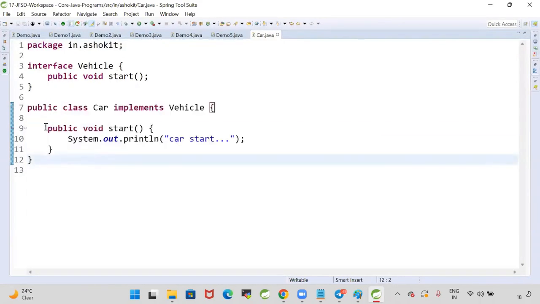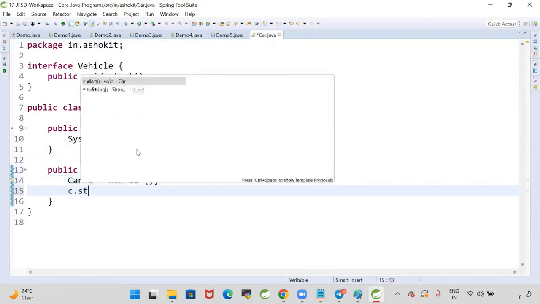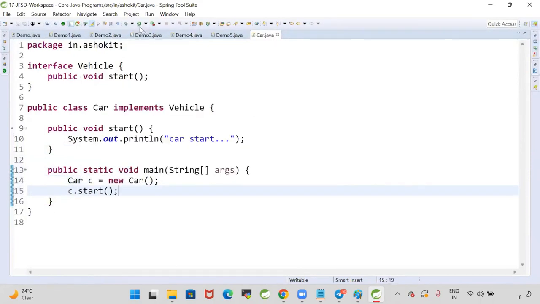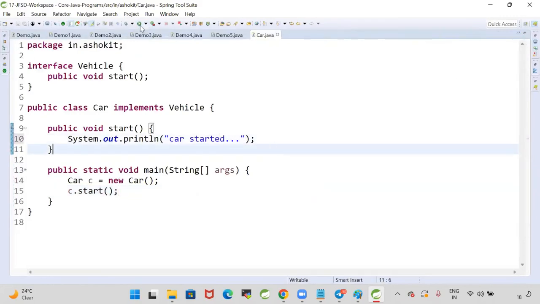Got it, guys? I'm able to write that start method. Now here I'm going to write main method. I'm going to create the object for car: Car c = new Car(); c.start(). I'm running this program. When I run this program, you can see car started. That output we are going to get.